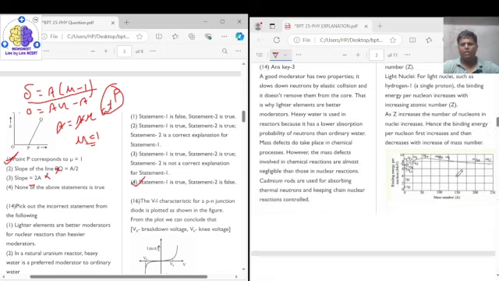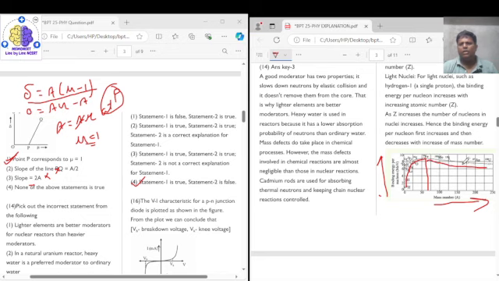Let's see, they have given a graph. From the graph we can see that the atomic number is increasing in this direction, and the binding energy per nucleon is increasing in this direction. Here is Fe. So up to approximately atomic number 56, the binding energy per nucleon is increasing, and then beyond 56 it is decreasing.